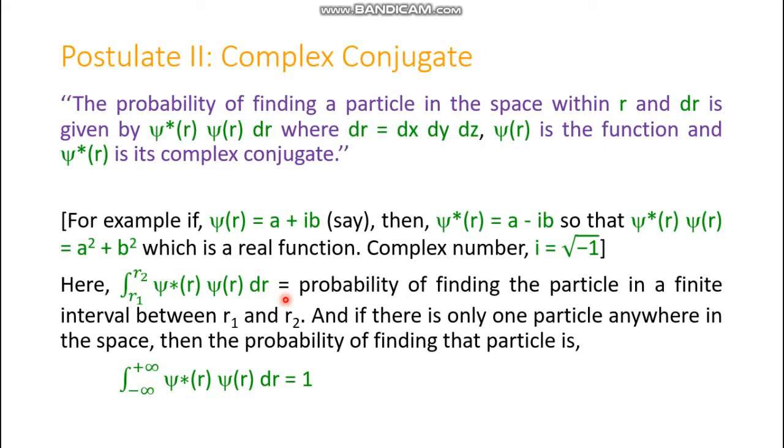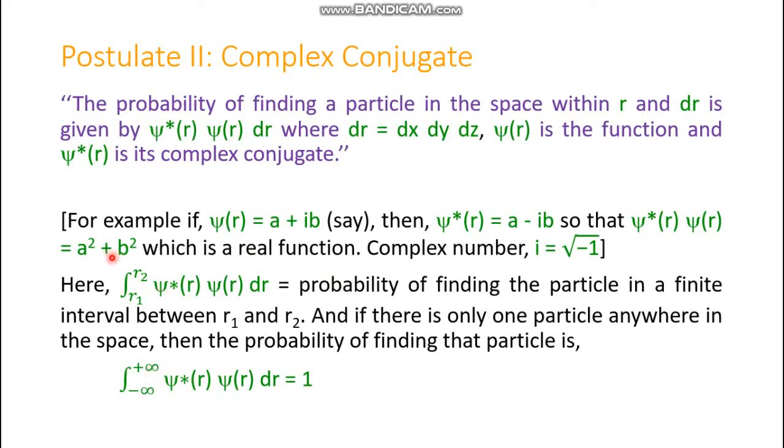Why is it finite? Because r1 and r2 are both finite numbers. Now suppose there is only one particle, say one electron in the hydrogen atom. Then the range should be minus infinity to plus infinity, and the value should be 1.